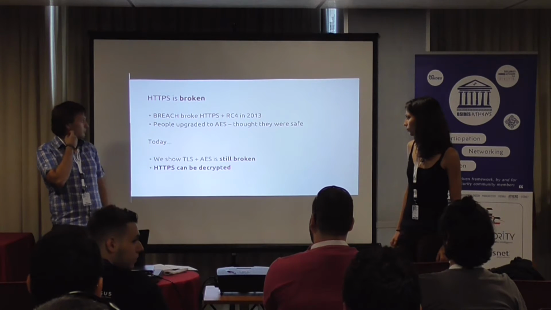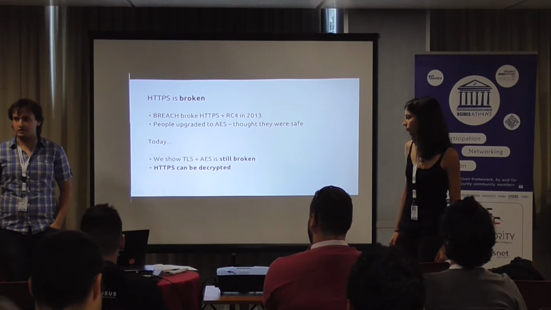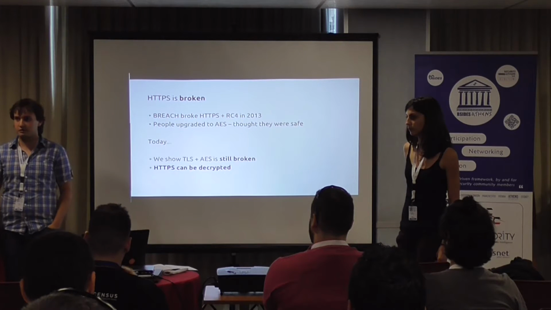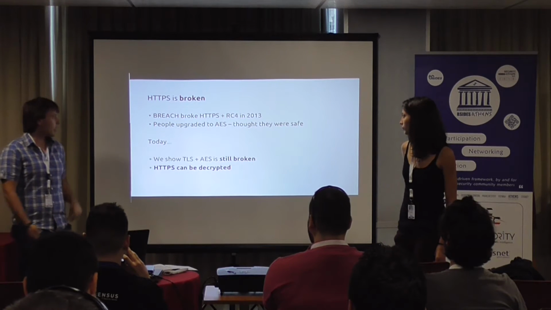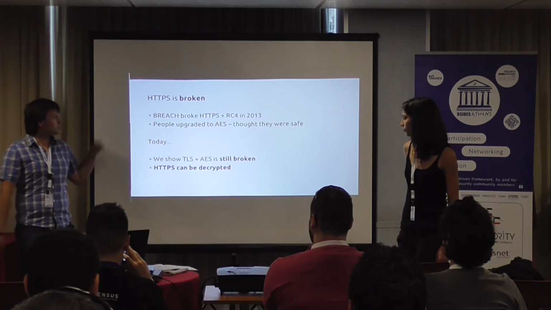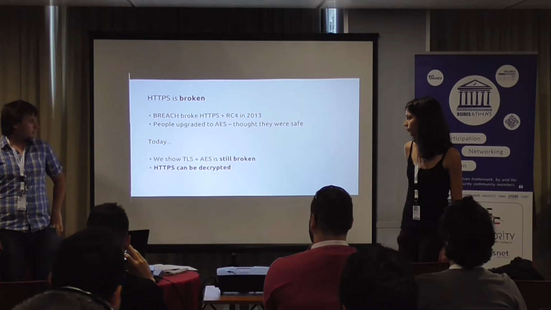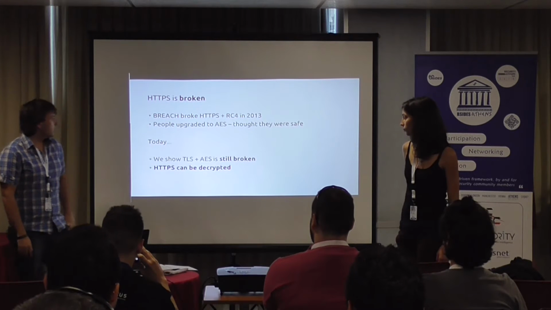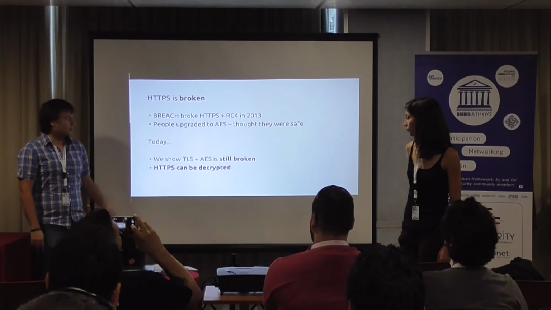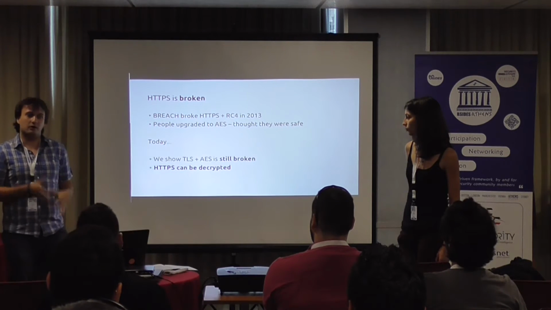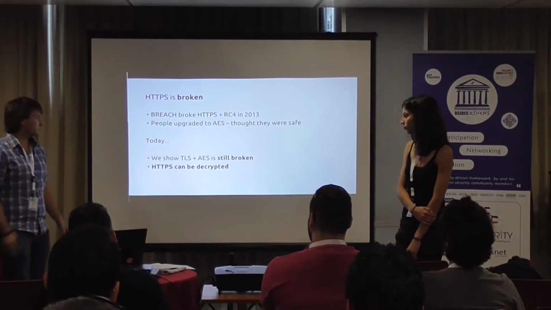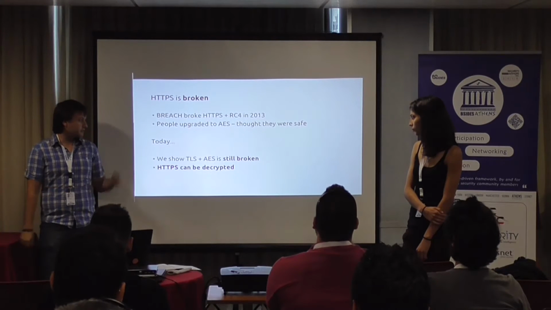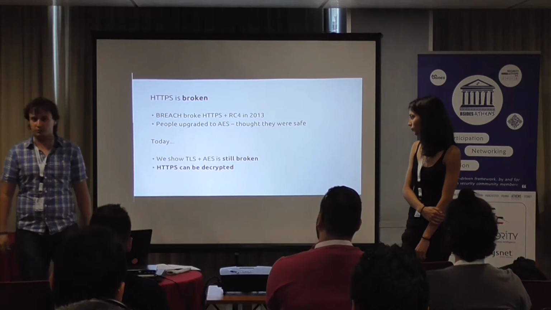In Black Hat 2013, Angelo Prado, etc. introduced BREACH, which was an extension of an existing attack called CRIME. And in BREACH, Angelo Prado and his colleagues attacked stream ciphers like RC4. After that attack, people upgraded to AES. So people thought that, oh, this fixes the compression side channel attack, but that's not actually true. And we will show you that even with AES, it's still broken, and we hope to also show you a